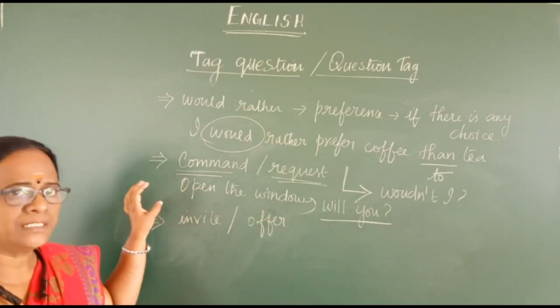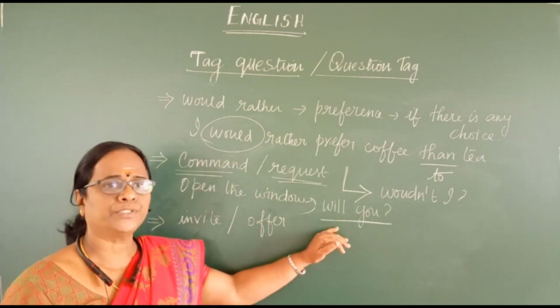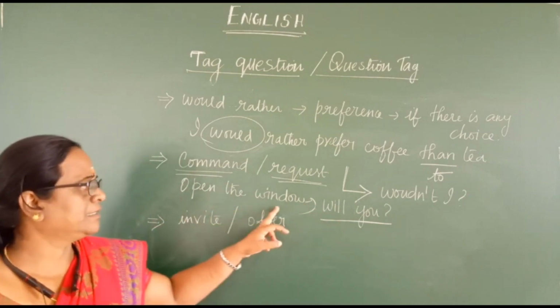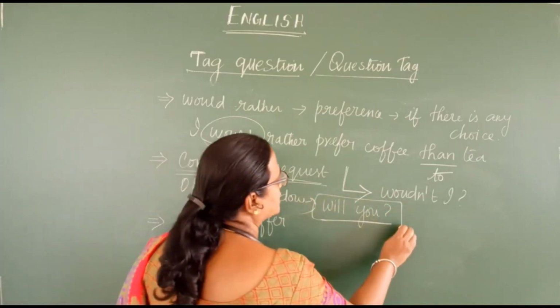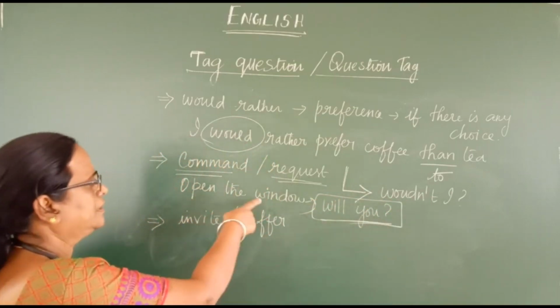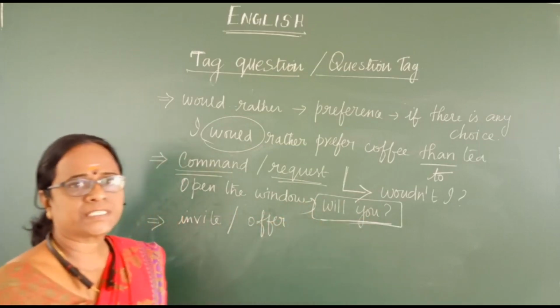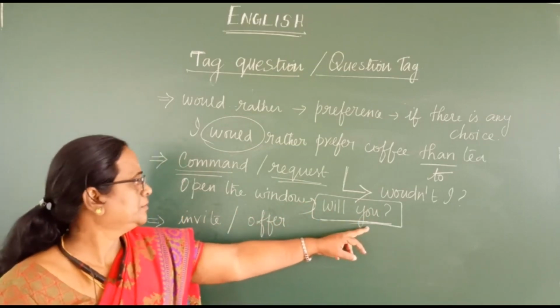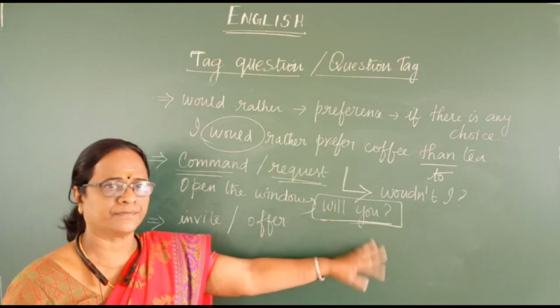So in such cases, you have to write will you, for seeking a confirmation for this command. You will be hidden here, so you are introducing in the question tag as will you.